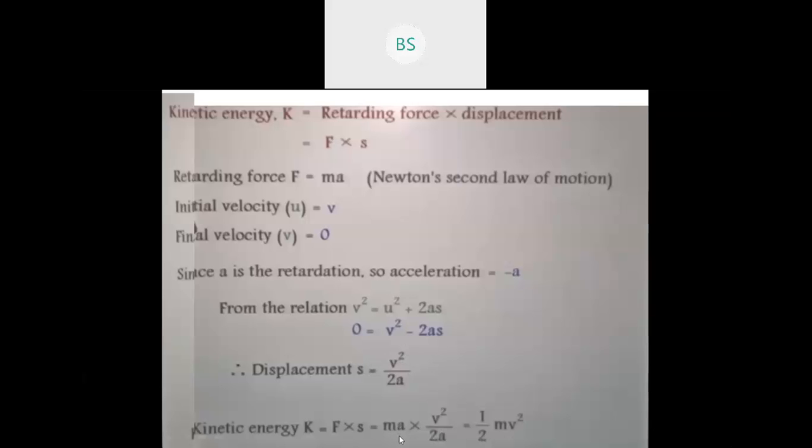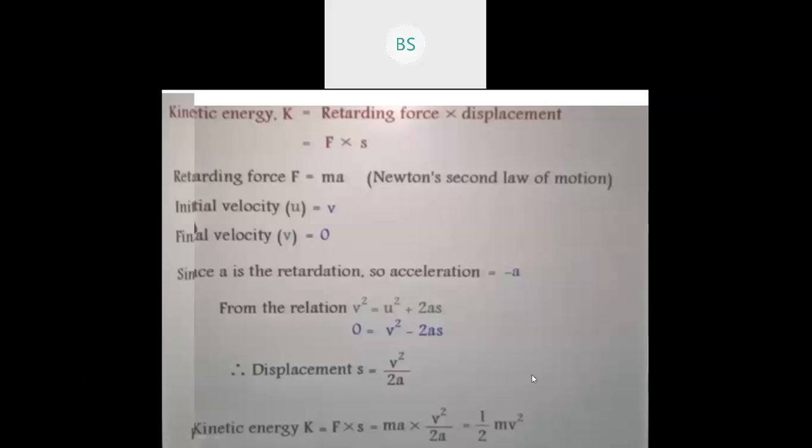So A and A will get cancelled. What remains now? Half mv square. So this is the kinetic energy expression. What is the kinetic energy K? Half mv square. So this is the expression of kinetic energy.